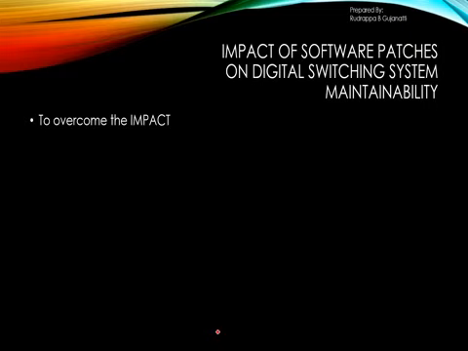Now how do we overcome the impact caused by software patches? I cannot install it by stopping the entire digital switching system. So what I can do is use a concept called field patching. In field patching, I can have the hard-write and code concept.